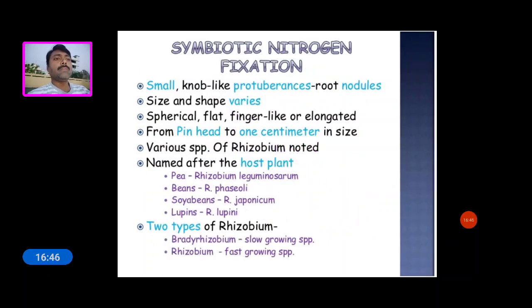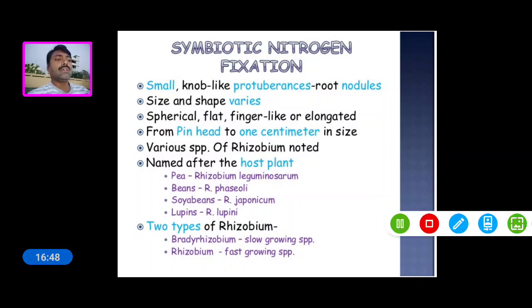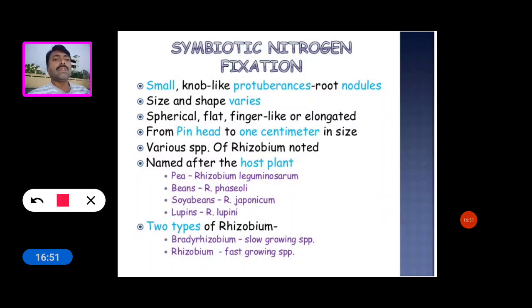So next is symbiotic nitrogen fixation. The small knob-like protuberances on roots are called nodules. Their size and shape vary: they may be spherical, flat, finger-like or elongated, and from pinhead size to 1 centimeter. Various species of Rhizobium are named after the host plant.